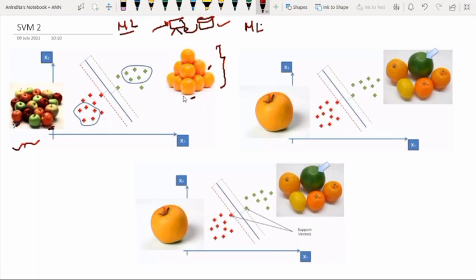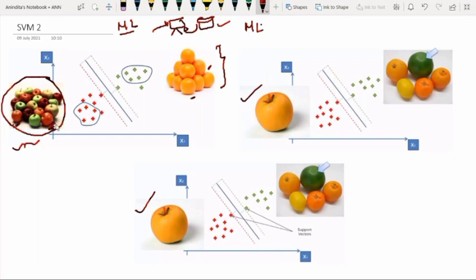But this is an ordinary machine learning algorithm. In the case of the support vector machine, pay attention to this, it is very different. Why? The support vector machine looks at the apples which are very much like oranges. Among this set of apples, it will choose a particular apple which looks almost similar to an orange, not a standard apple.